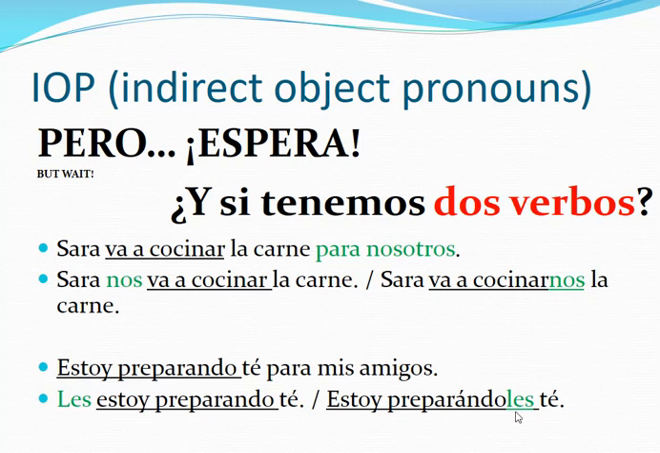Estoy preparándoles té. It has an accent mark. When you put a pronoun right there, you're going to put an accent mark on the second to the last syllable. Preparándoles.